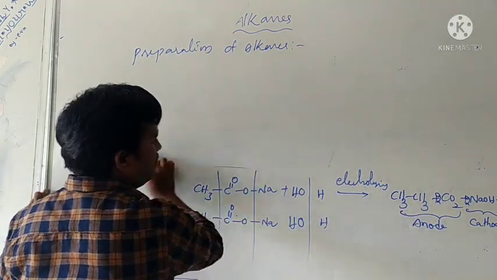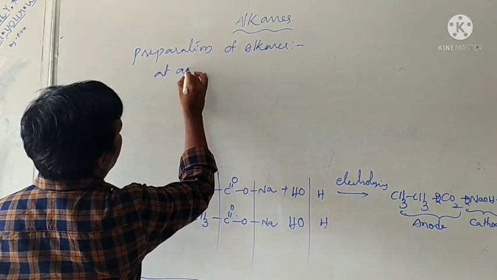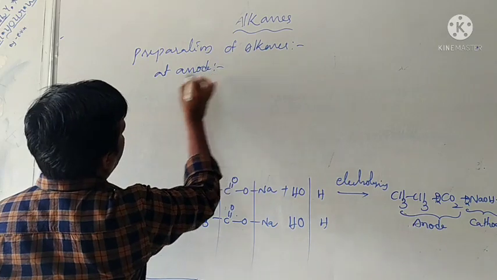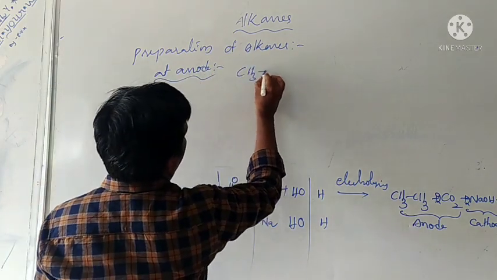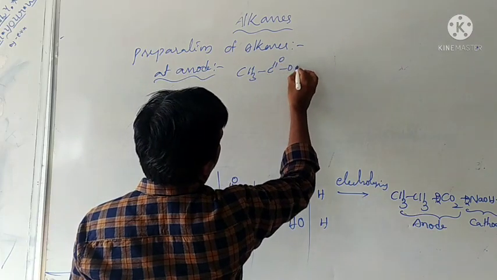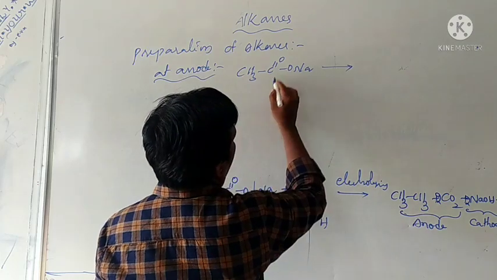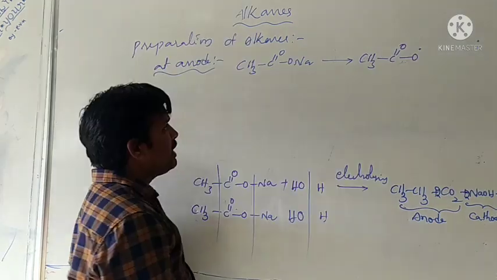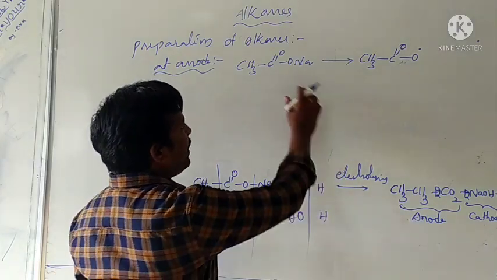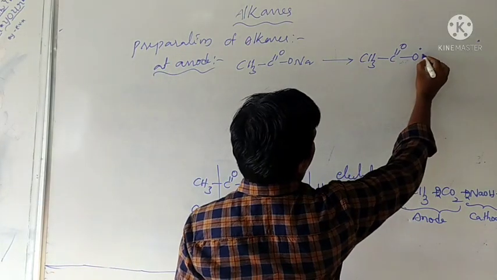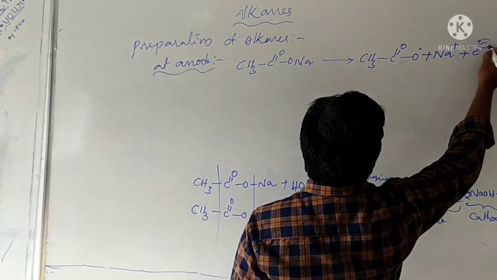At anode, first one. At anode, that is sodium salt of carboxylic acid, CH3, C double bond O, Na. This sodium salt of carboxylic acid undergoes decomposition. What happened? Formation of carboxylate radical and Na plus, with removal of one electron.